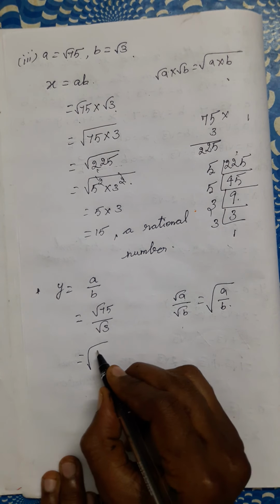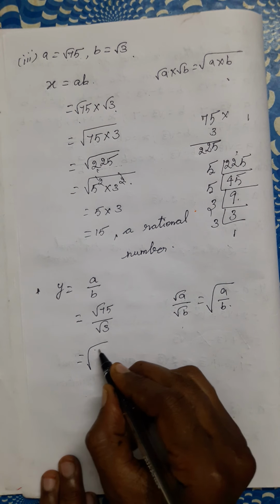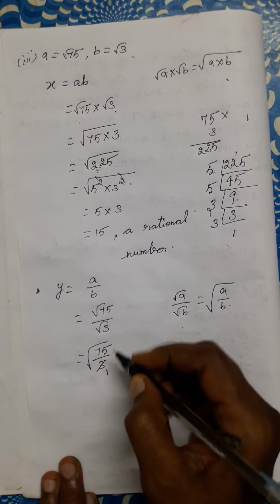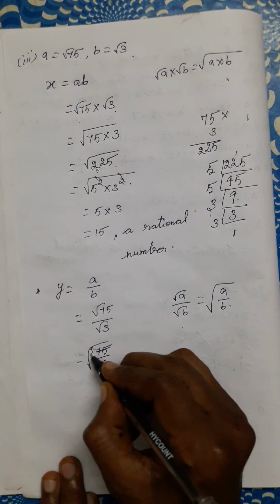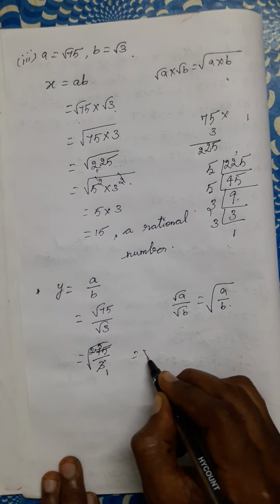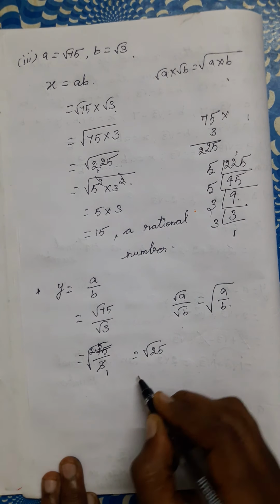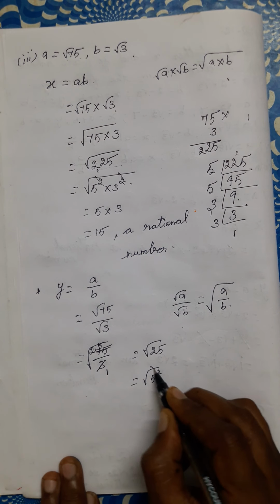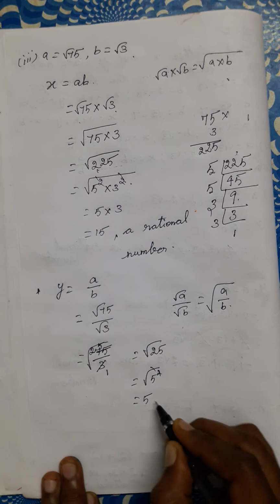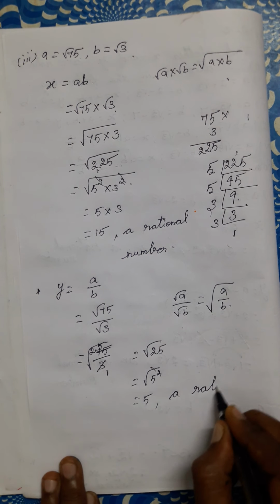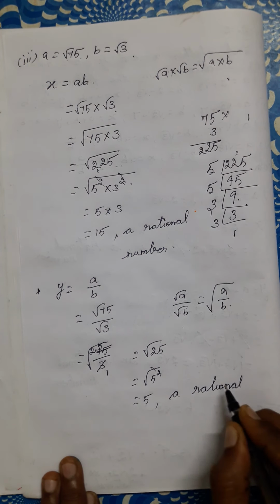When we substitute that, 75 by 3. 75 by 3 means 2 3s are 6, 1 balance, 5 3s are 15. So it is root 25. Root 25 we can write as 5 square, which is equal to 5. It is a rational number.